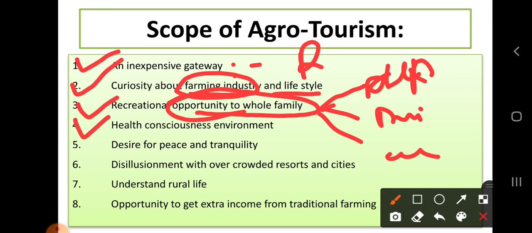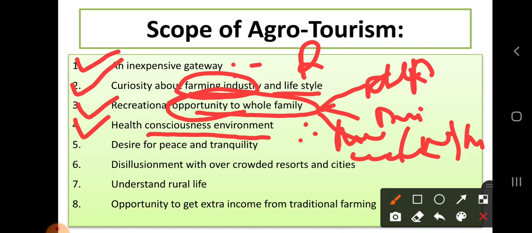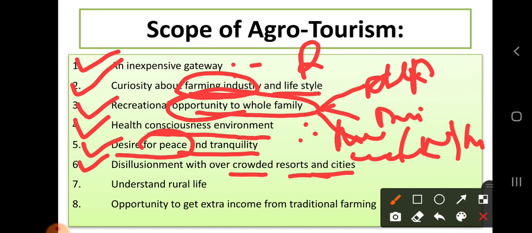Then a health-conscious environment. If you see, this agrotourism lies in various natural places like greenery, valleys, hills, or other things. Then the desire for peace and tranquility. So it allows space to the visitors. Then disillusionment with overcrowded resorts and sites. So it gives peace and relaxation to the visitors as compared to these resorts or other cities.